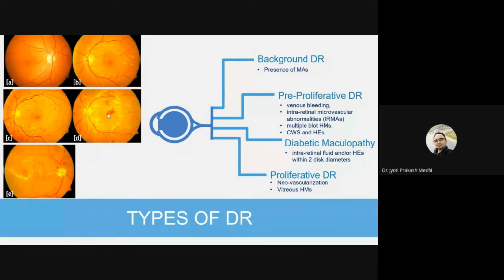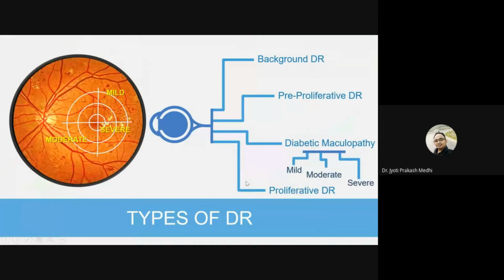This blood deposition will totally block our vision, and the patient will become blind. That is why the proliferative diabetic retinopathy stage is called the last stage of diabetic retinopathy. At this stage, the vision of that person gets affected highly.